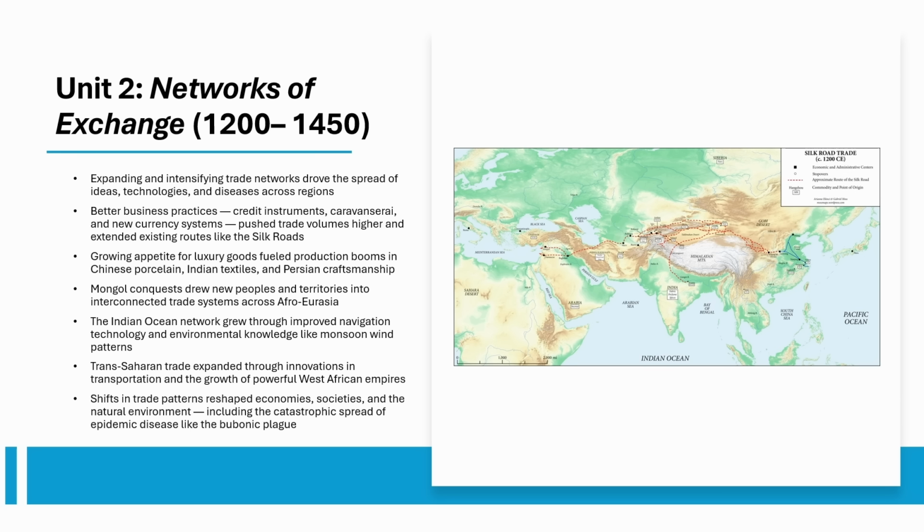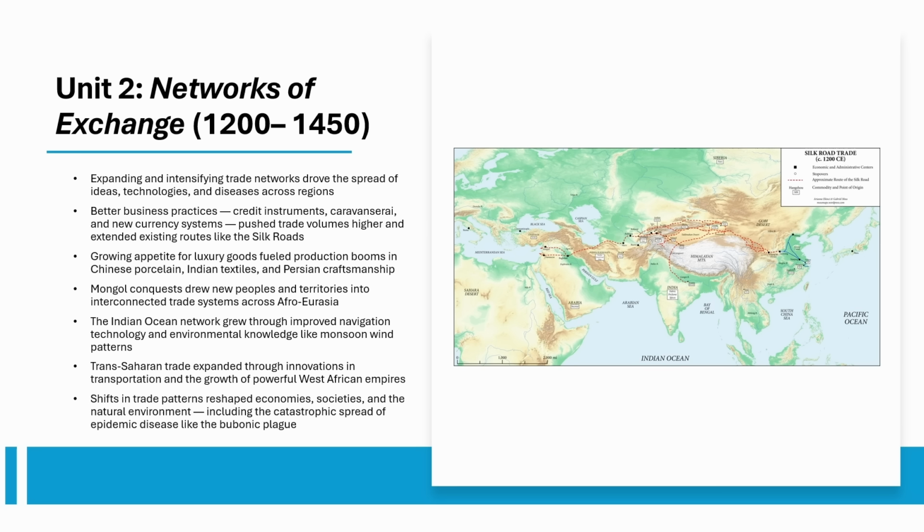Unit 2 is all about the trade networks that tie all these civilizations together. The Silk Roads grow through better commercial tools like the caravanserai and bills of exchange. The Mongol conquest creates the Pax Mongolica, which makes long-distance trade safer than ever. Indian Ocean trade booms thanks to the compass and monsoon wind knowledge, enriching hubs like the Swahili coast city-states. Trans-Saharan trade expands under the Mali Empire and Mansa Musa. Travelers like Ibn Battuta document all of this exchange.